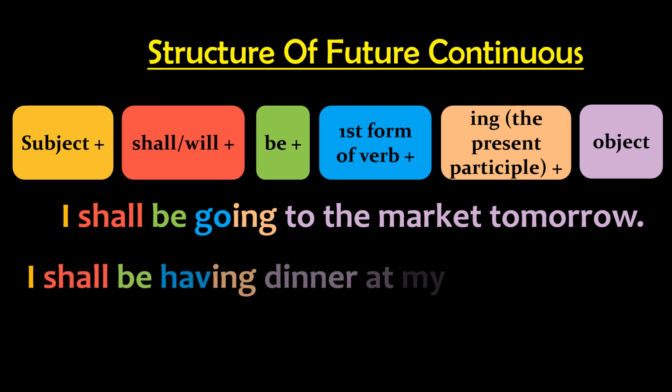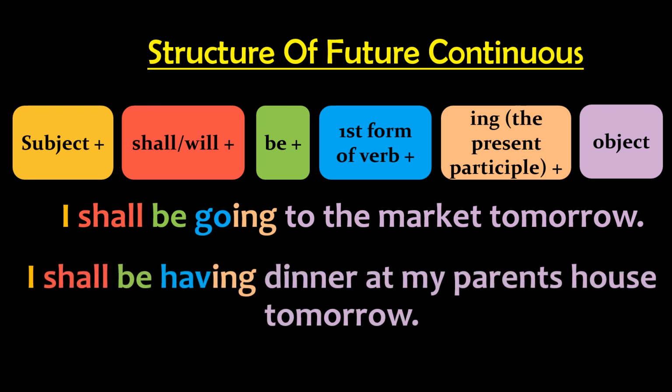In this example, the subject is I plus shall be. Following it is the first form of verb, that is go, and we have added ing and then the object. Same with this sentence, children. I shall be having dinner at my parents' house tomorrow.